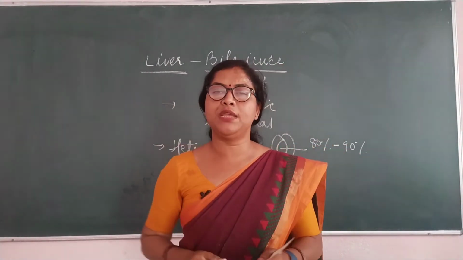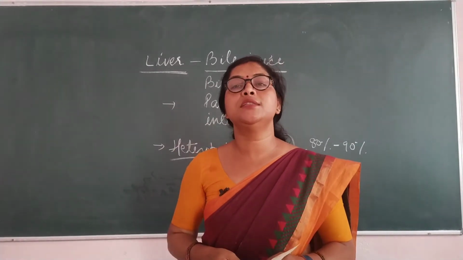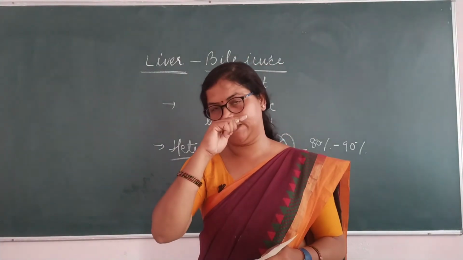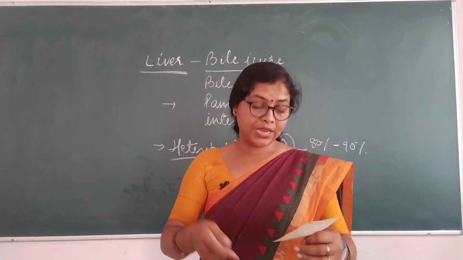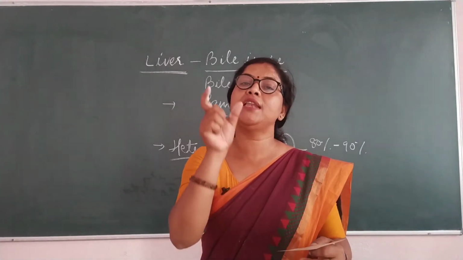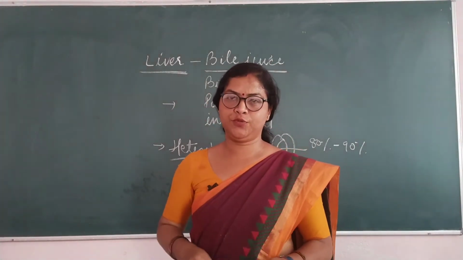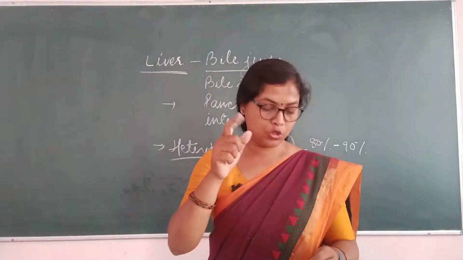ATP and NADPH. What is known as energy currency? ATP, adenosine triphosphate. You can write that these two are utilized for the fixation and conversion of CO2 for making glucose.